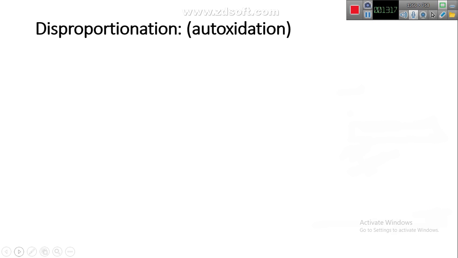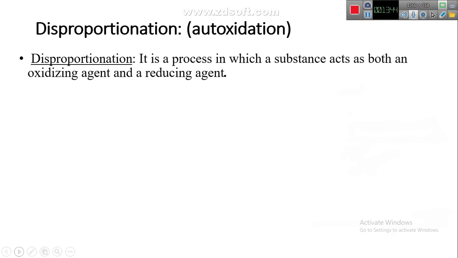To continue our subject, we have another important concept named disproportionation or auto-oxidation. What's the meaning of disproportionation? Disproportionation is a process in which a substance acts as both reducing agent and oxidizing agent in the same process.